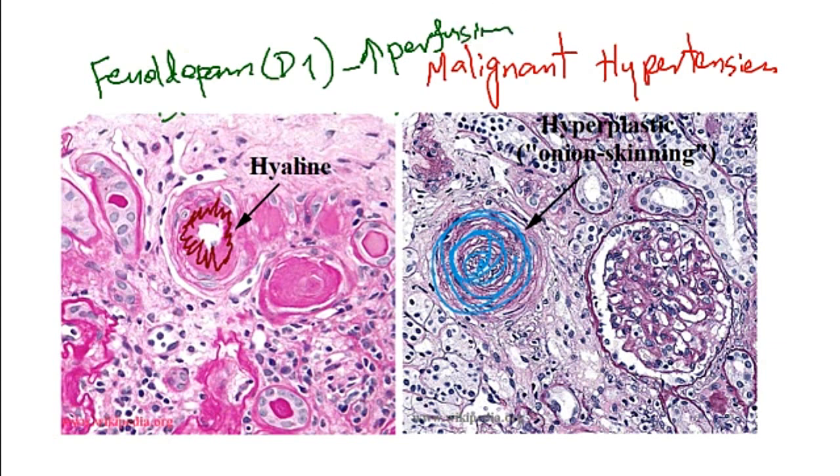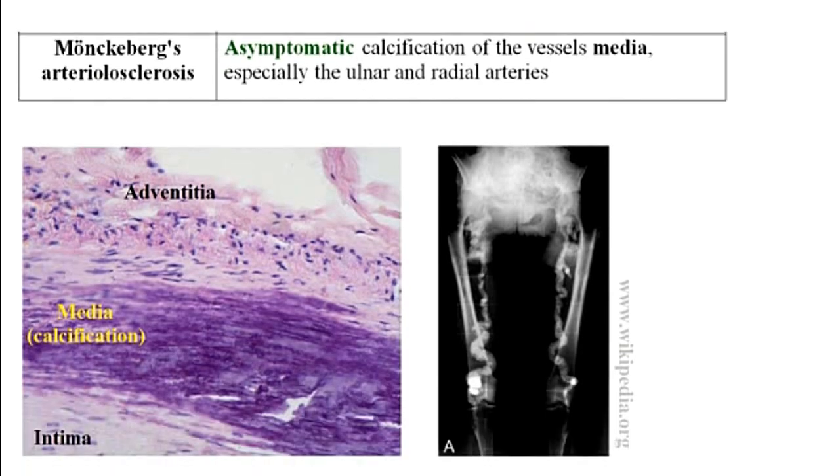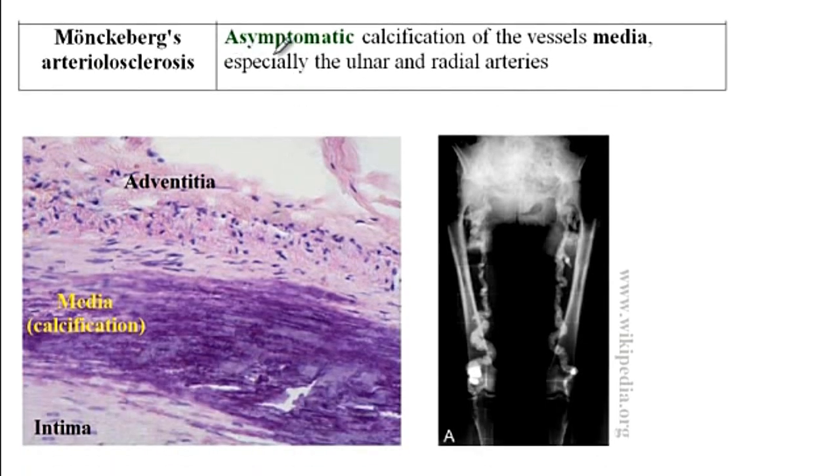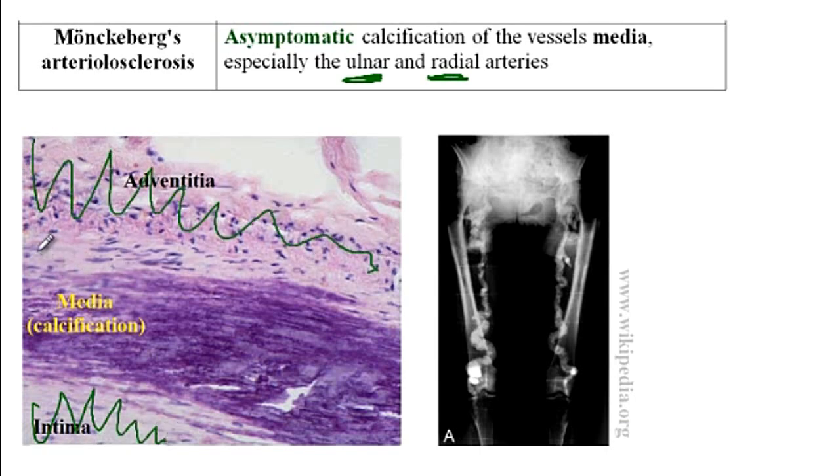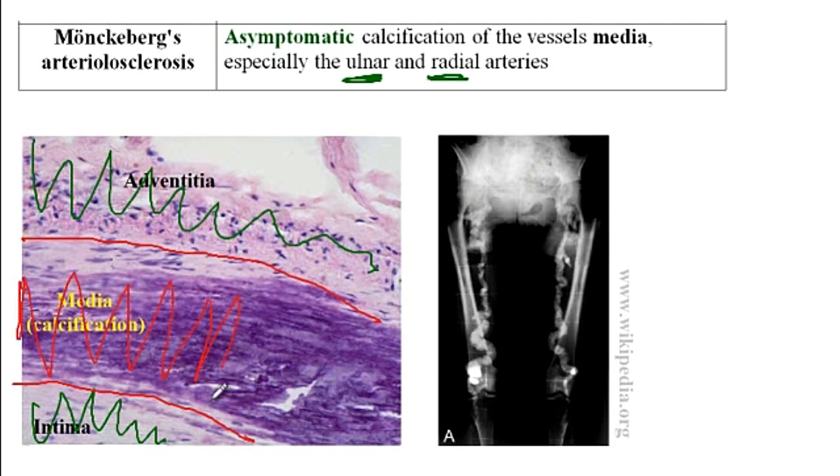Alright, now moving on to the Monckeberg arteriolosclerosis. So this is actually an asymptomatic condition that is caused by the calcification of the tunica media layer. And so this is usually affecting the medium-sized arteries, like for instance ulnar and radial arteries. So here I have the histology of the vessels, where you can see that there is a tunica intima layer right here. We have the tunica adventitia on the top, and then finally we have the tunica media. And then you can see that inside the tunica media we have this huge calcification that is going on.